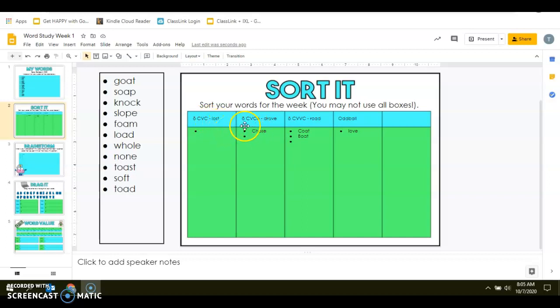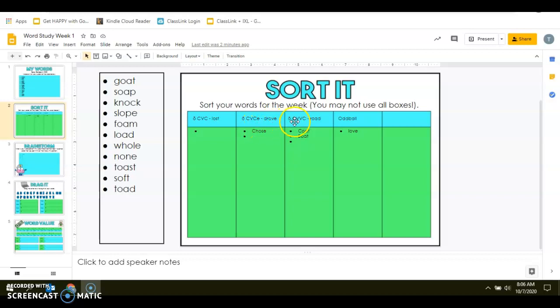Our second heading is a long O, and our pattern is C, V, C with an E at the end. And this means a consonant, vowel, consonant, and a silent E at the end. Words like this sound like drove, where that silent E is helping that O to say its name, that long O sound.